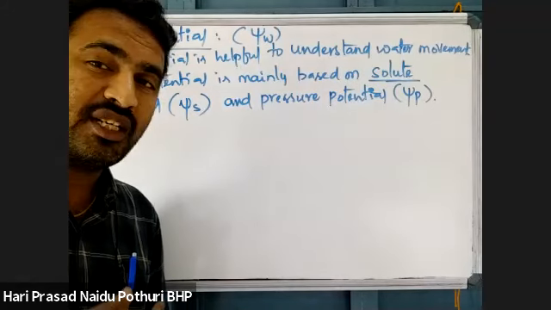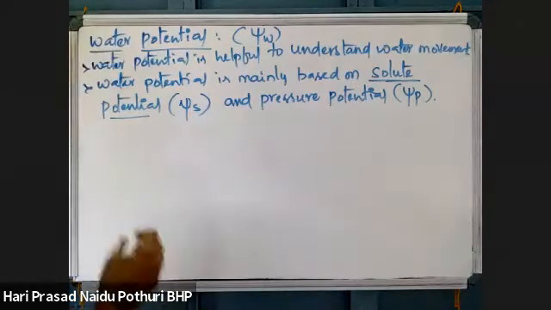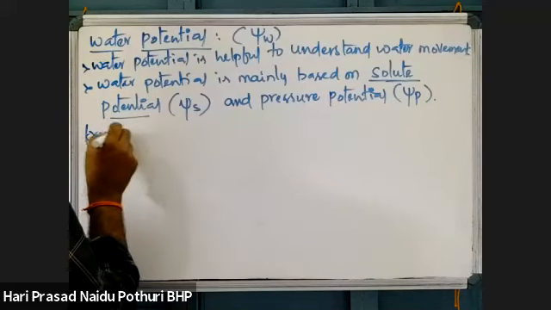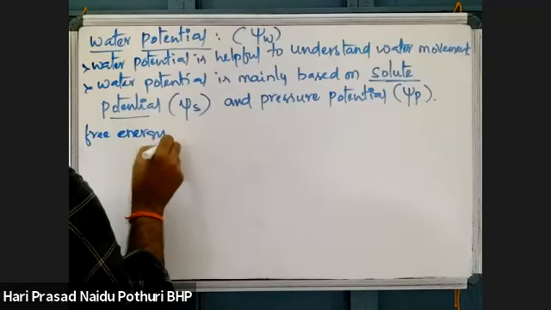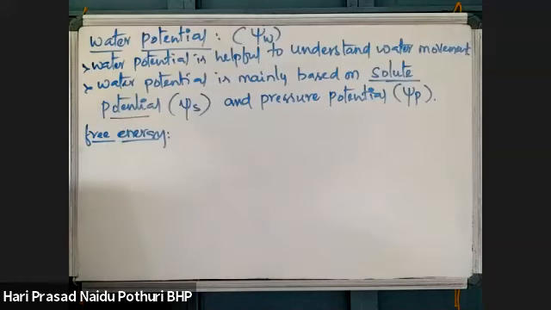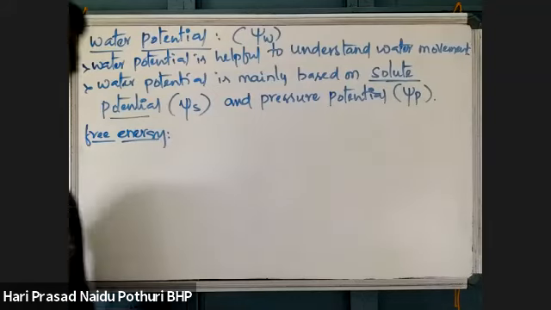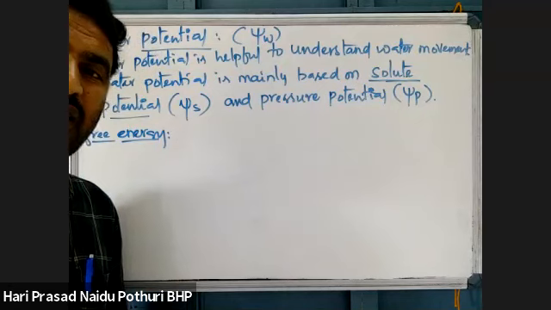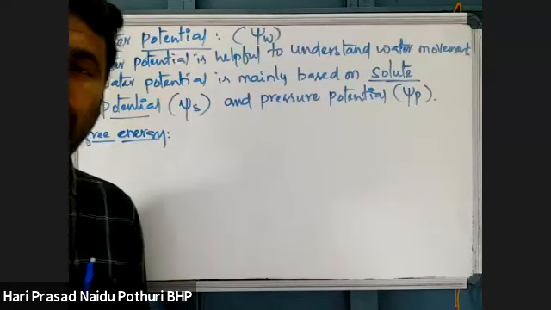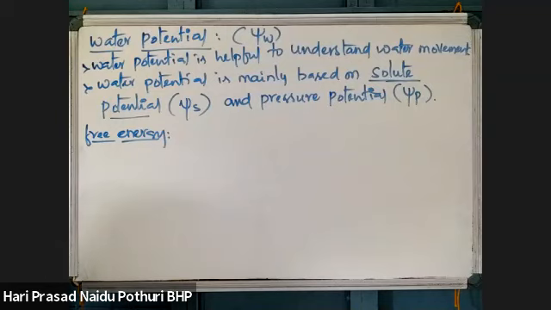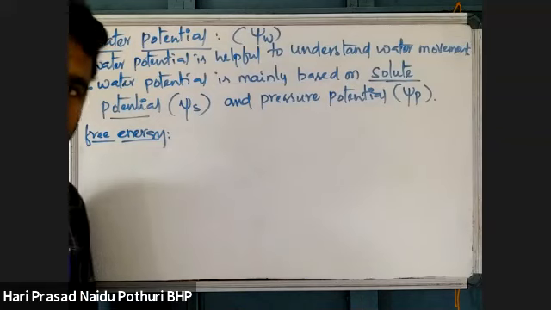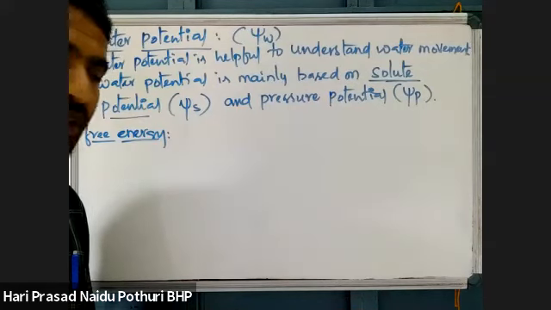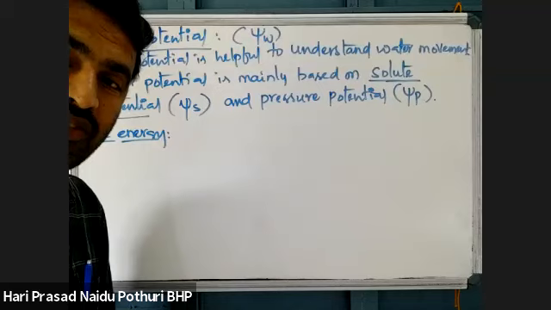Before going to that, how is potential developed? What is the reason for that energy of potential? Let us see. Under that, first see a term, free energy. What is free energy? Every substance in its ground state has a particular amount of energy. That is what we call free energy. A substance definitely has a particular amount of energy, which is called free energy.